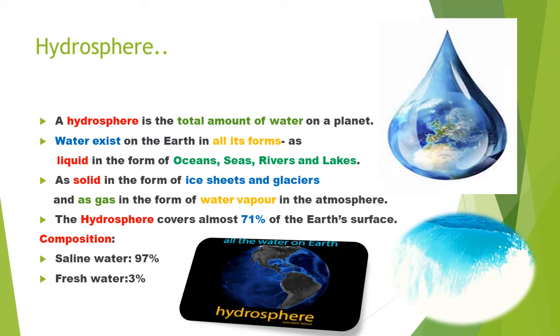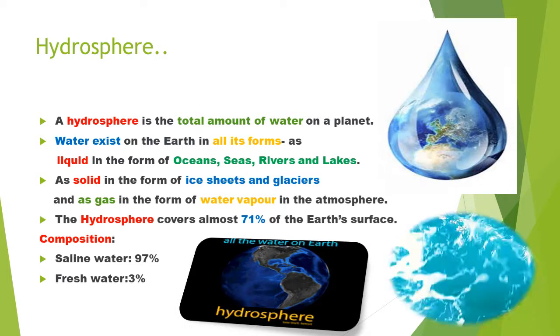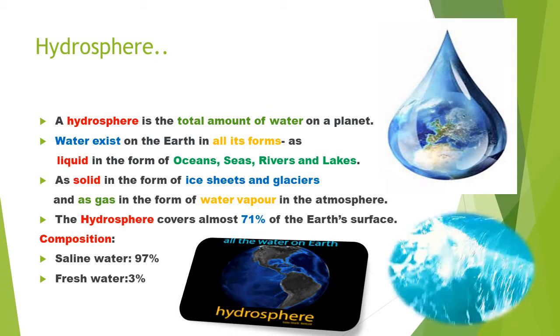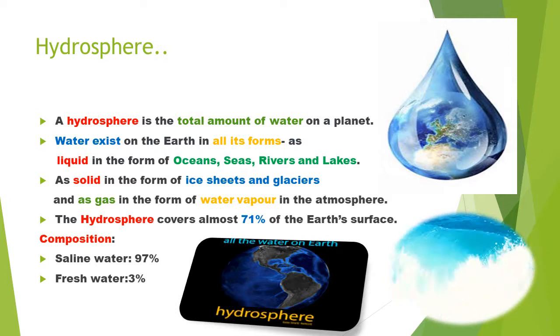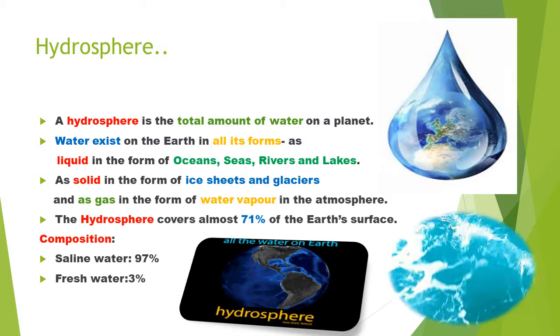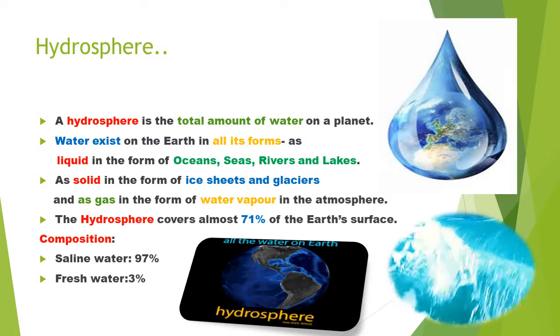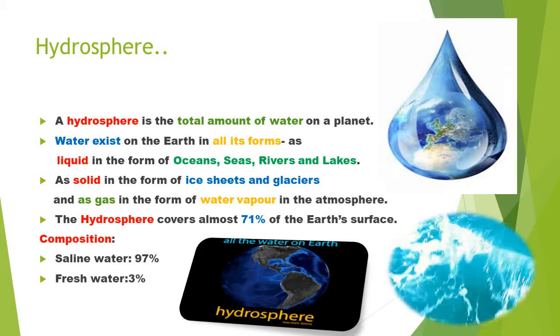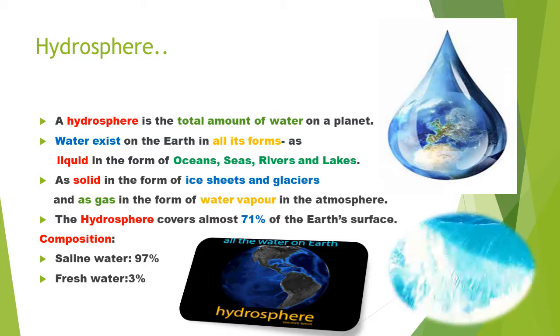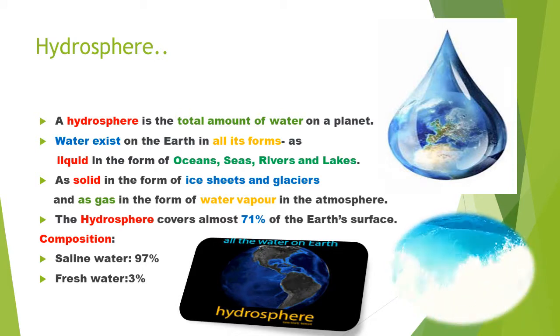Hydrosphere. See here we are seeing in the picture. Hydrosphere is the total amount of water on a planet. Water exists on the earth in all its forms, as liquid in the form of oceans, seas, rivers and lakes. So, கடல், ஆறு, ஏரி, as solid in the form of ice sheets and glaciers, and as gas in the form of water vapor in the atmosphere. The hydrosphere covers almost 71% of the Earth's surface.